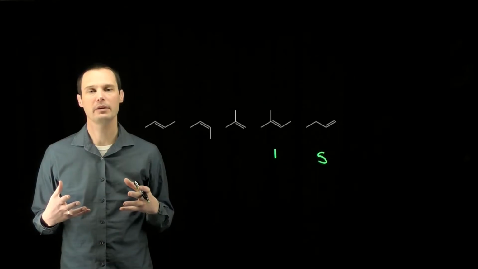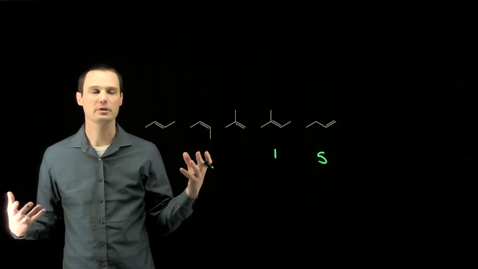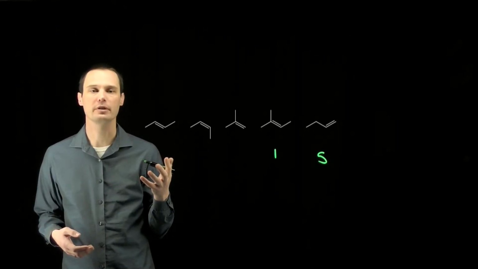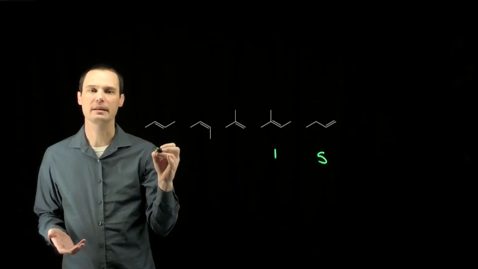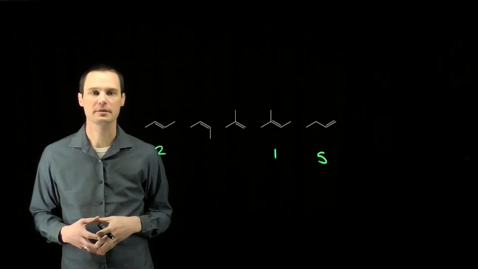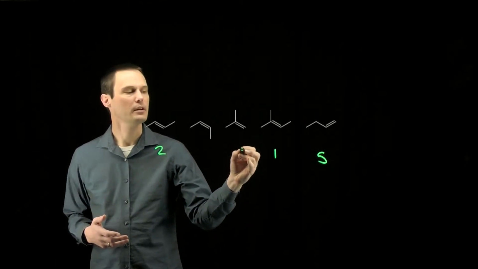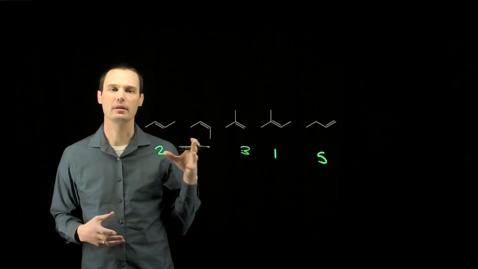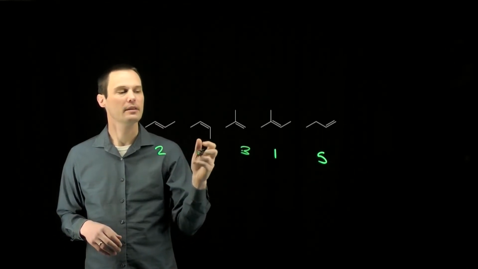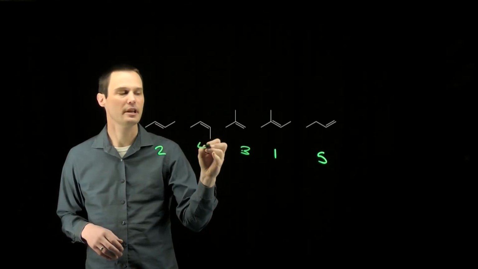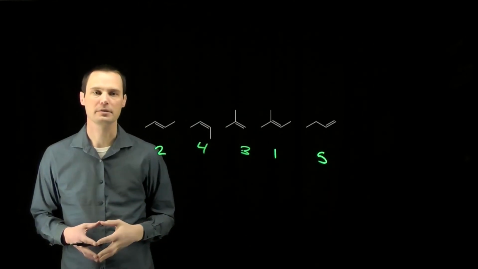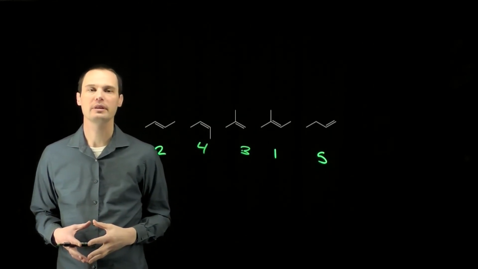The most stable alkene has the alkyl groups as far apart from each other as possible, and that would be the trans version of the alkene here. This would be the second most stable alkene in this list. The next most stable is going to be a 1,1 disubstituted alkene. This alkene is the next most stable in terms of steric hindrance, and the cis alkene is going to be the least stable of the disubstituted alkenes. This is the stability ranking for these 5 alkenes.